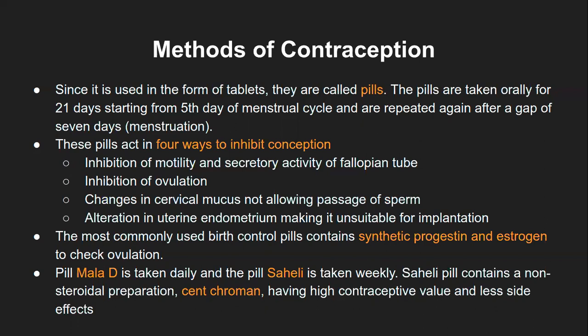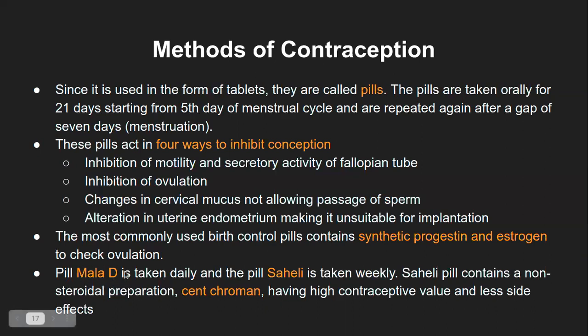The most commonly used birth control pills, or oral pills, contain synthetic progestin, that is synthetic progesterone molecules, and estrogen to check the ovulation, right? To check the ovulation, as in to keep it in control, and also to keep the conception in control, rather to avoid it. There are a few very well known and marketed products in the Indian market especially.